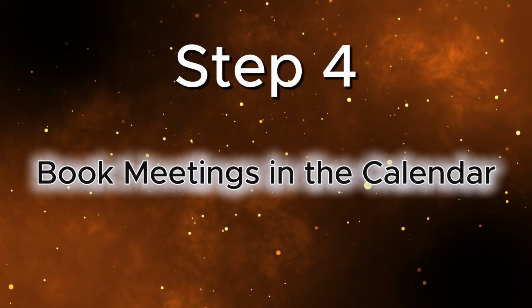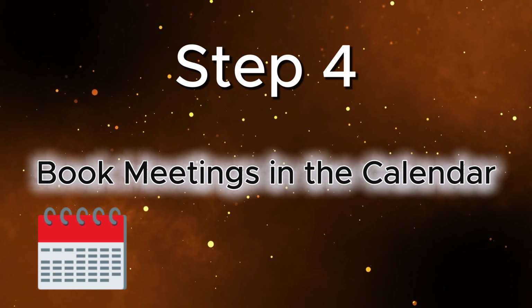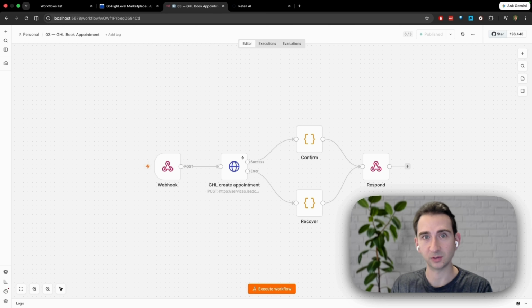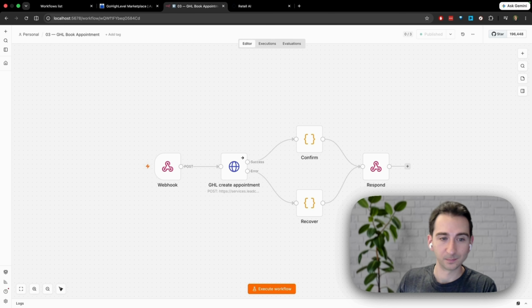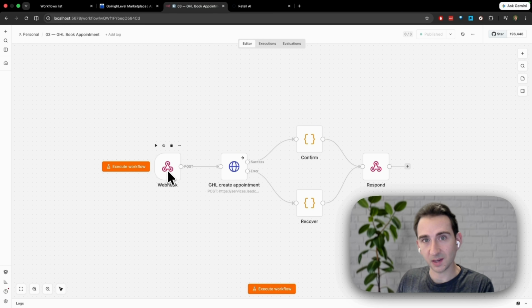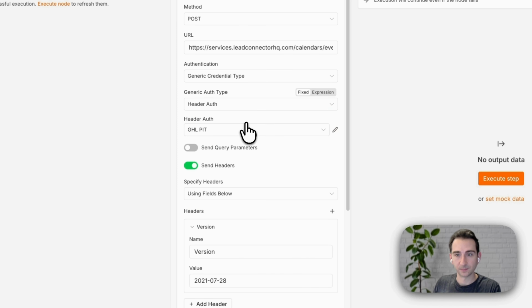Step 4 is the book meeting workflow. This is another workflow that's called by the voice agent during the call with the client. And that is just when they select a slot, the meeting is booked in Go High Level. So you start with that same webhook trigger. You make an API call to Go High Level.